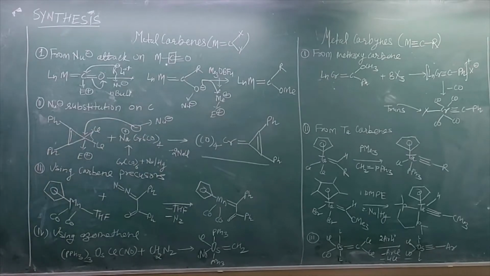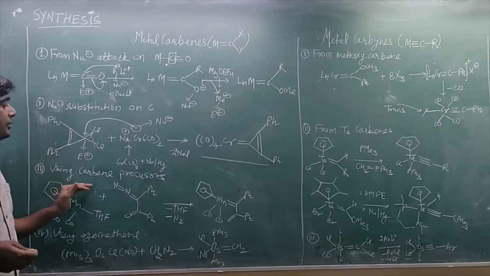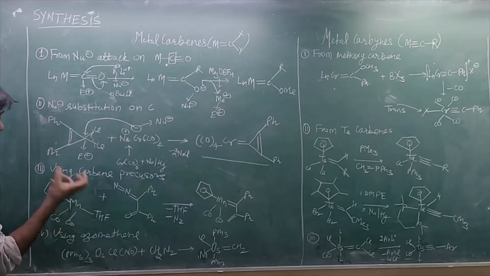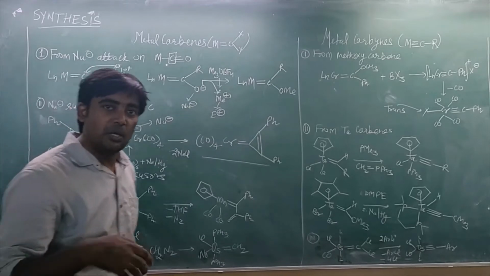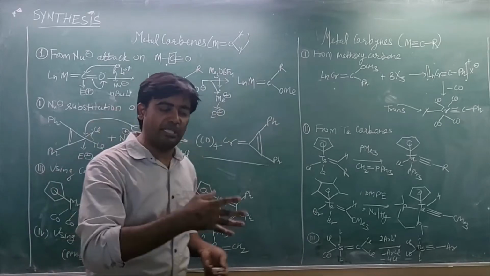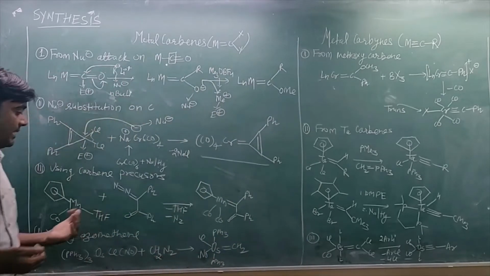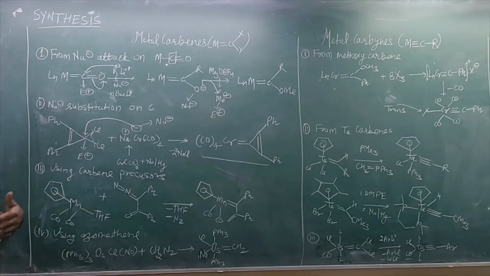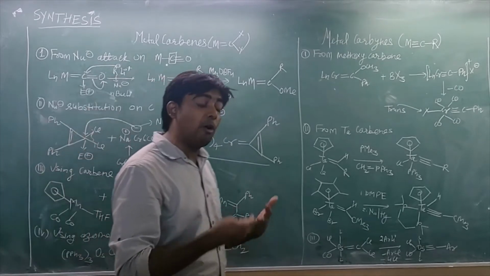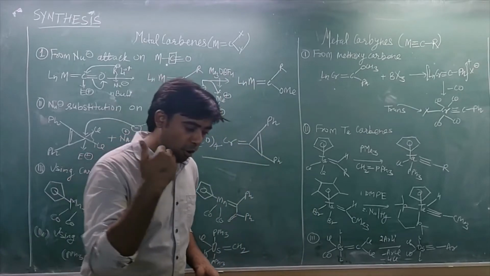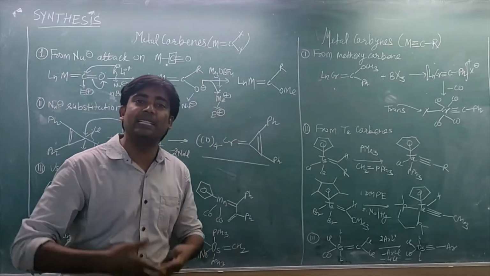Another process, the third type of synthesis strategy, is that we can use carbene precursors. That means you will have to take some precursor compounds which can easily generate the carbene in the presence of light, a radical reaction or heat. Which can produce a carbene, then this carbene will attack a metal complex that has labile ligands. Labile means very active complexes, which can easily participate in a reaction.